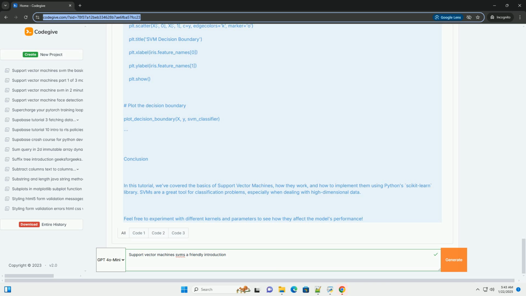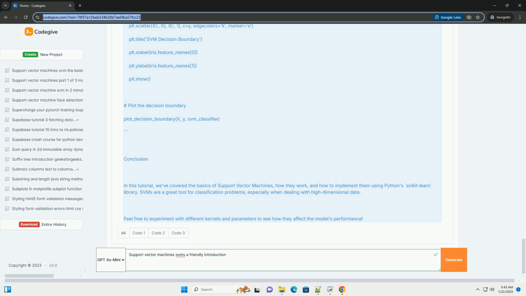When to use SVMs. When the number of features is high relative to the number of samples. When the dataset is not too large, as SVMs can be computationally intensive. When you need a model that is effective in high-dimensional spaces. Example, SVM for classification with Python.